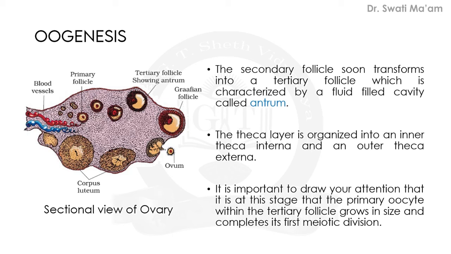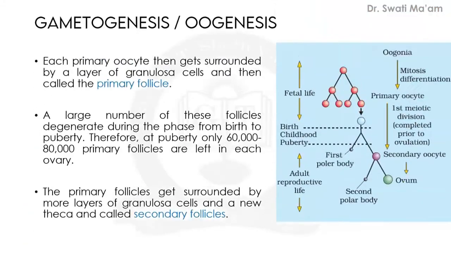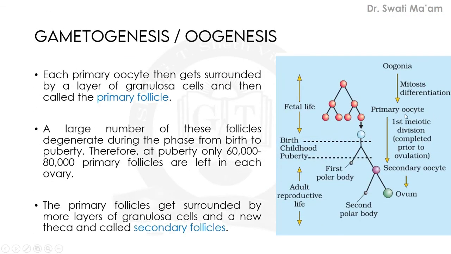It is important to draw our attention that it is at this stage that the primary oocyte within the tertiary follicle grows in size and completes its first meiotic division. So here the first meiotic division will be completed, which was arrested previously. It was arrested here and now it will be completed within this phase.